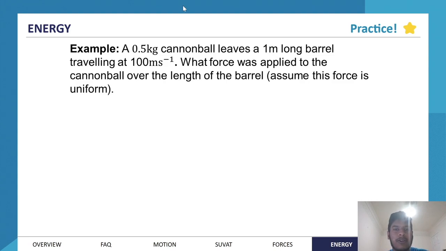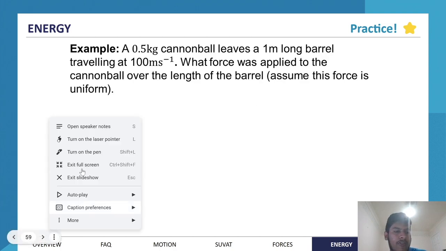So we have a 0.5 kilogram cannonball, which leaves a 1 meter long barrel traveling at 100 meters per second. And we're interested in how much force was applied to the cannonball over the length of the barrel. We can assume that this force is uniform, because if it's not uniform, it gets a bit trickier. If we do assume it's uniform, we have this force pushing the cannonball through the barrel, speeding it up and up and up, until when it exits, it's got 100 meters per second velocity.